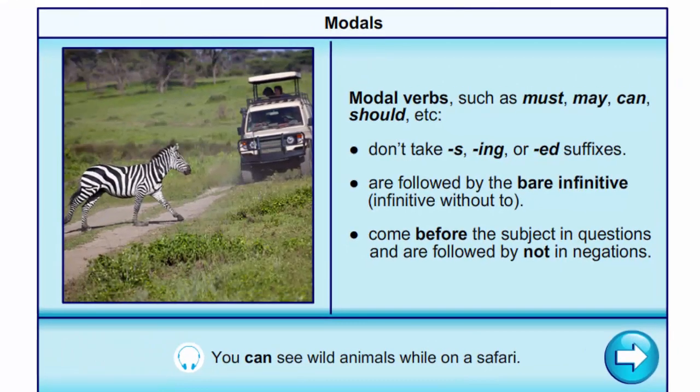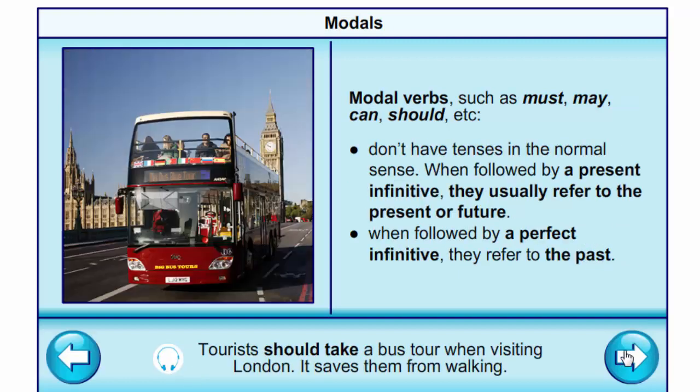Modal verbs such as must, may, can, should, etc. don't take any suffixes. They are followed by the bare infinitive, the infinitive without to. They come before the subject in questions and are followed by not in negations. You can see wild animals while on a safari. They don't have tenses in the normal sense. When followed by a present infinitive, they usually refer to the present or future. When followed by a perfect infinitive, they refer to the past.